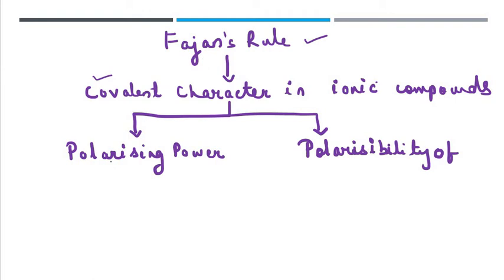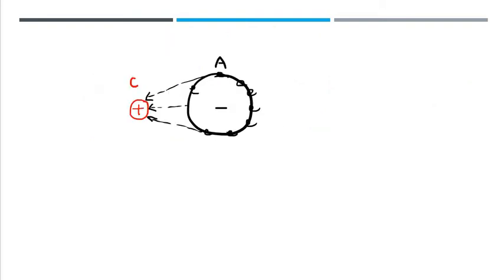Now this covalent character depends upon two factors. First one is the polarizing power of the cation, and the second factor is the polarizability of the anion. So the covalent character depends upon the polarizing power of the cation and the polarizability of the anion. So now let us consider Fajans's rule.